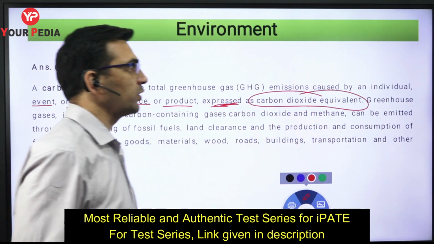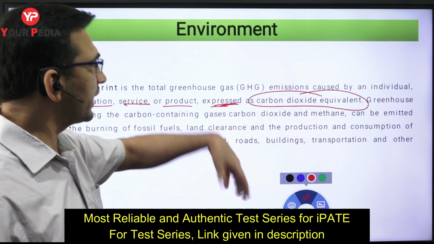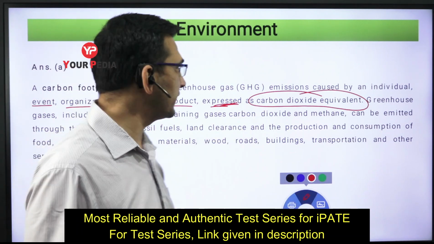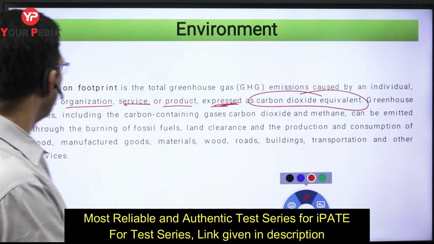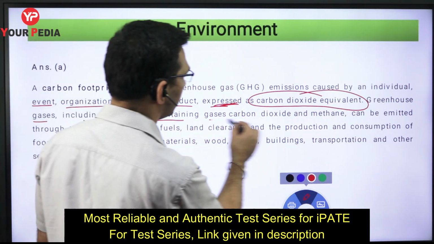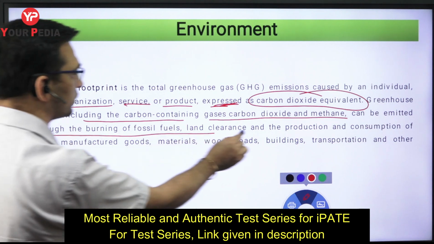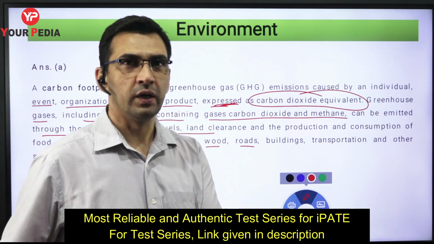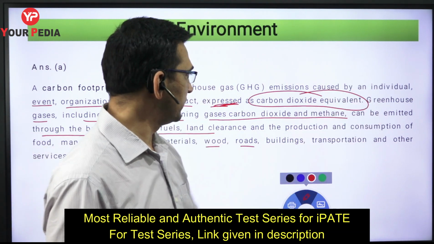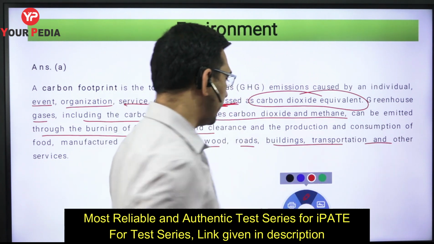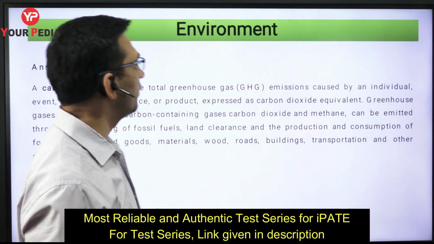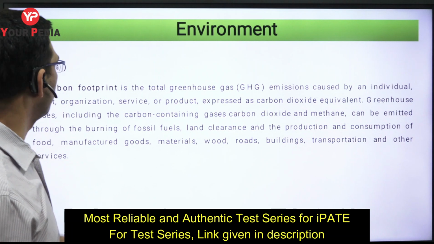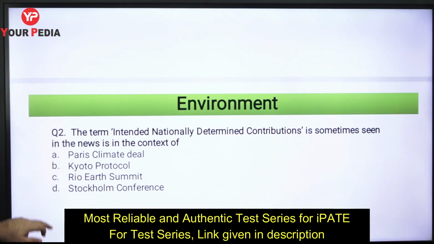For example, nitrous oxide, even though it does not have carbon in it, obviously indirectly we can say that is a greenhouse gas, and if you convert it into carbon dioxide equivalent, then obviously we can represent it as leaving the carbon footprint in the environment. Greenhouse gases including carbon-containing gases, carbon dioxide, methane, can be emitted through the burning of fossil fuels. So there are a lot of activities; when you build a building, you need energy, you may be burning fossil fuel, therefore you will be releasing greenhouse gases. So any activity will have some kind of impact in the form of release of greenhouse gases in the environment, and therefore it is leaving the carbon footprint in the environment. That is how you have to see the second question over here.